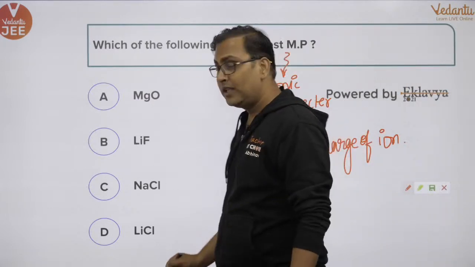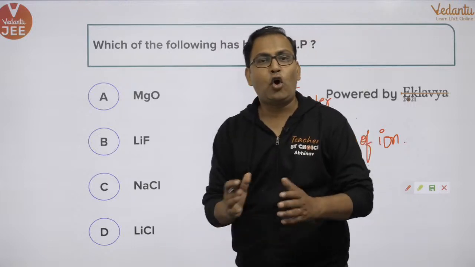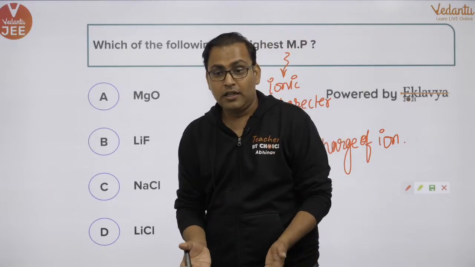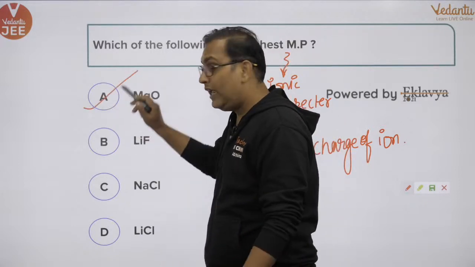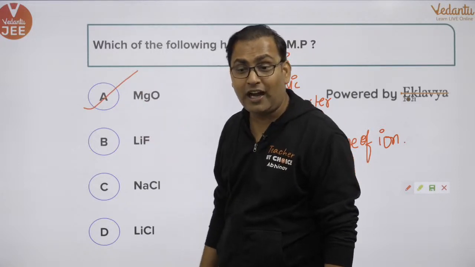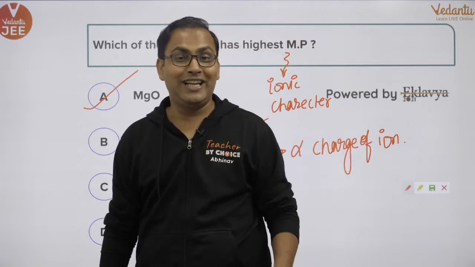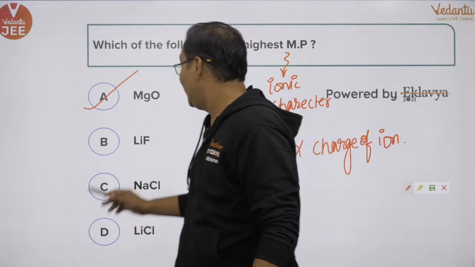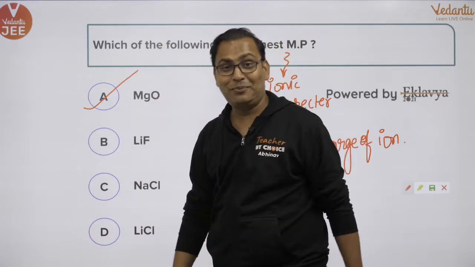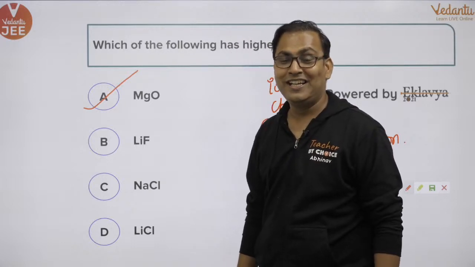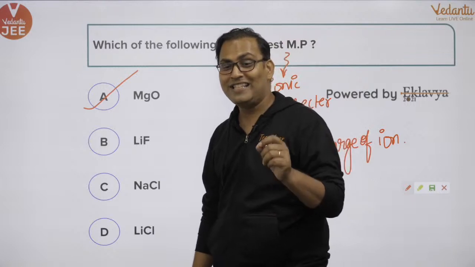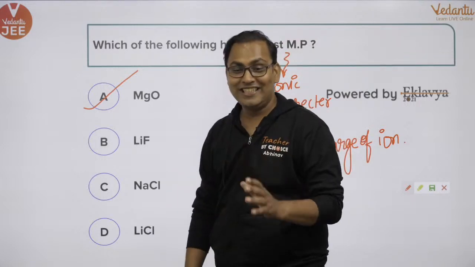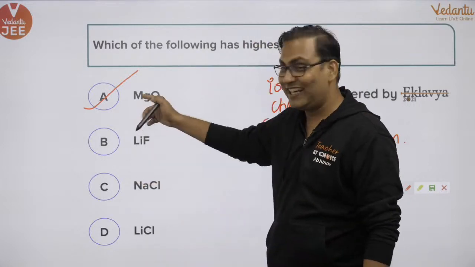So can you see, the question was to find the odd one out. The answer is not C. The answer is A. You can check the data. The melting point of magnesium oxide is more than 2000 degrees Celsius. If you have answered anything else, it is incorrect. Yes, A is the correct option.